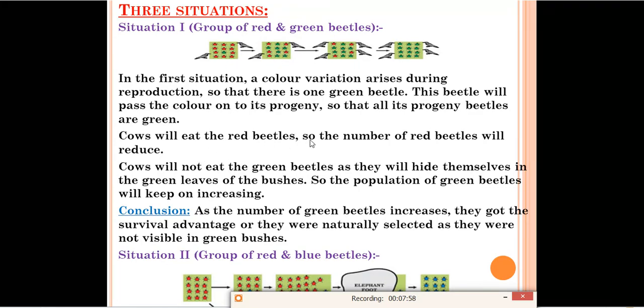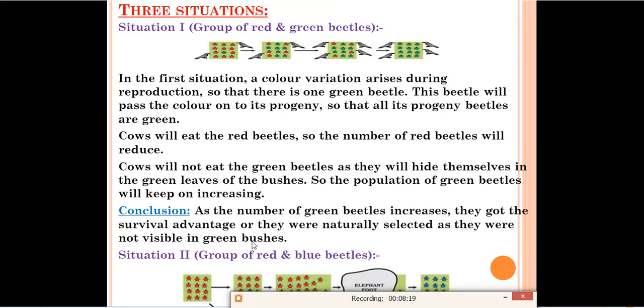Crows will eat the red beetles, so the number of red beetles will reduce. After that what will happen? On the green bushes the crows can see the red beetles, so the number of red beetles will decrease. Crows will not eat the green beetles. Why will they not eat the green beetles? Because they can hide themselves in the green leaves of the bushes. So the population of green beetles will keep on increasing. At last you can see only green beetles survived.